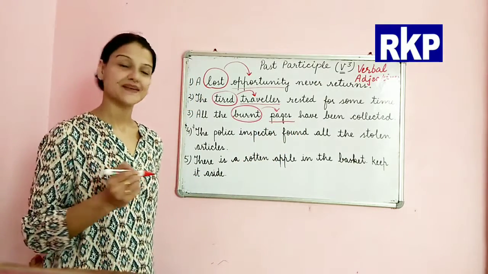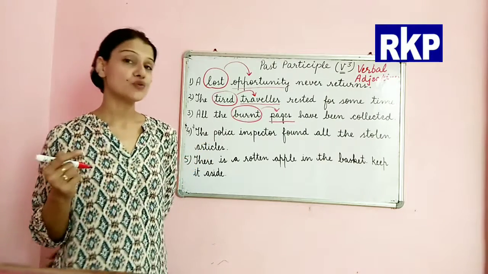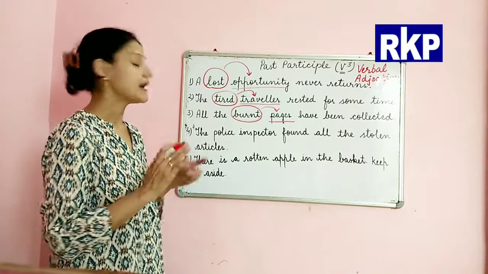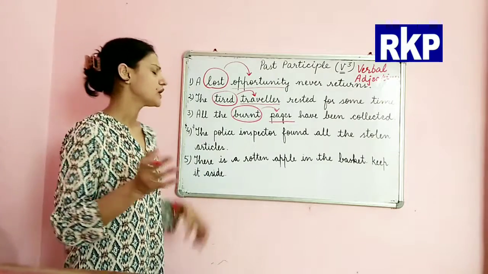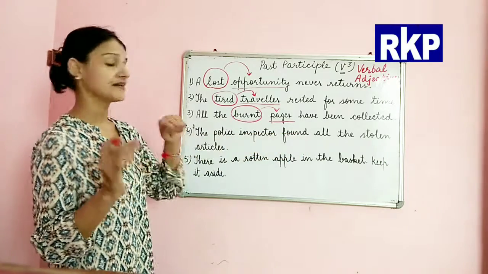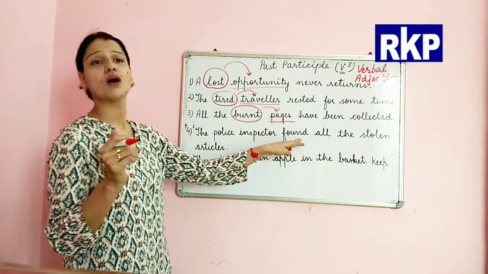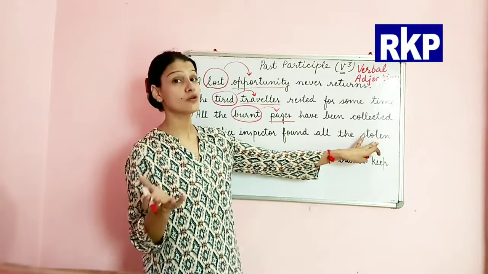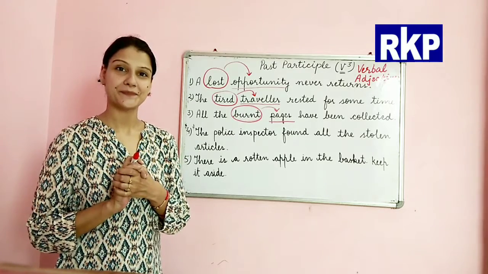Next is: the police inspector found all the stolen articles. Articles means items or products. So the police inspector found all the stolen articles. Now if you see here, this also looks like a verb. So which one is the past participle here?